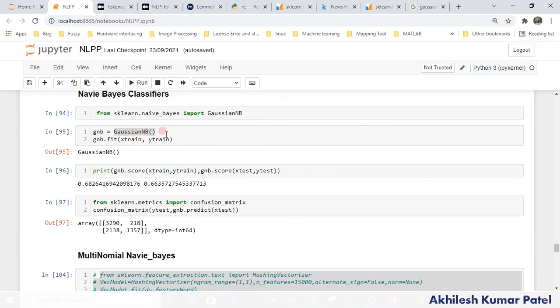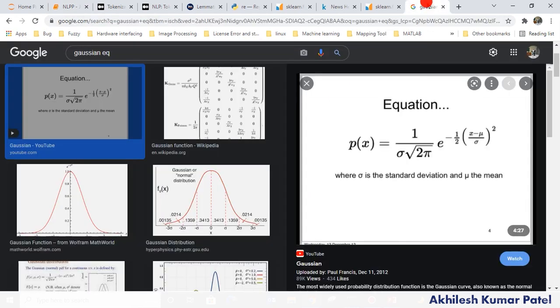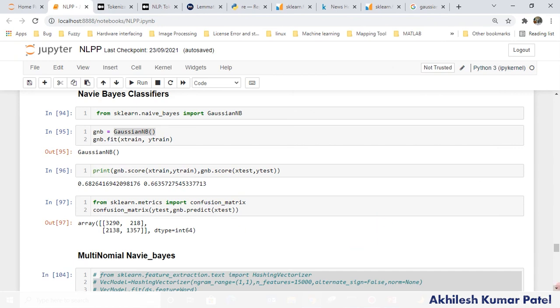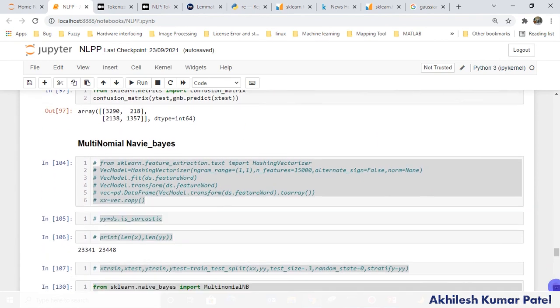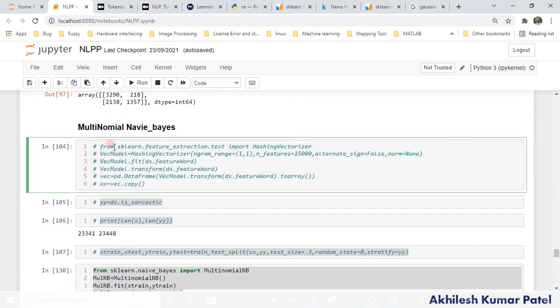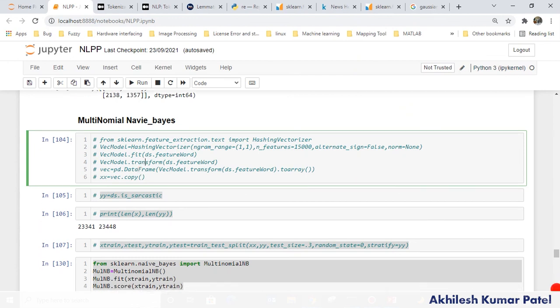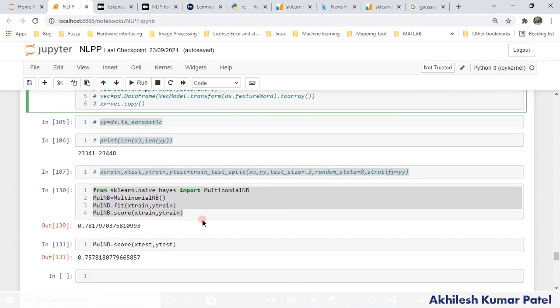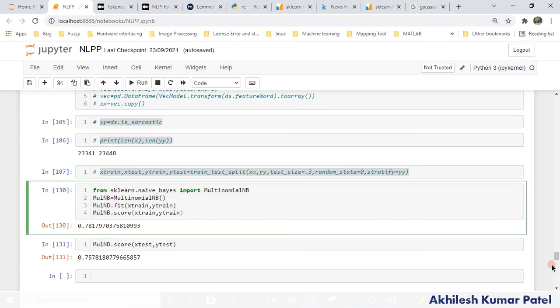We discussed why this model is not better, because we are using this formula, the continuous one. So that's why we are not getting better accuracy. And this multinomial model, you will not believe, is much faster than SVM and the other models we are using, decision tree, random forest. It will take just 30 seconds maximum to execute this, and SVM, if you run it, will take around 5 to 10 minutes to execute for this many samples. And here we are getting the better model.